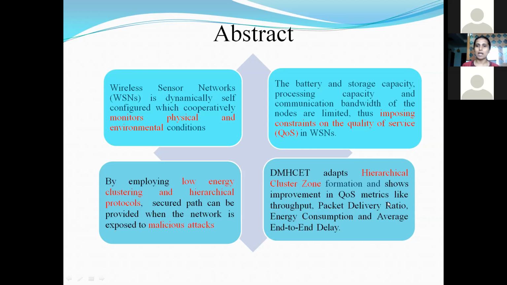These are certain parameters which have to be met when the transmission happens from the sender to the receiver. To achieve this, I have employed some low energy clustering and hierarchical protocols, because of which we are able to achieve a secured path from the sender to the receiver. This algorithm, DMHCET, adapts hierarchical clustering zones. We have named different cluster zone formations, because of which we are able to achieve quality of service improvements in terms of throughput, packet delivery ratio, energy consumption, and average end-to-end delay.